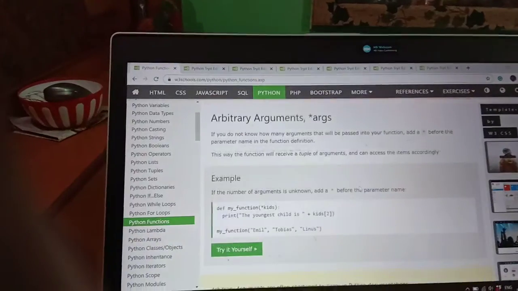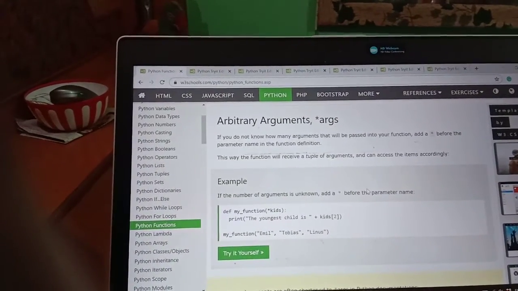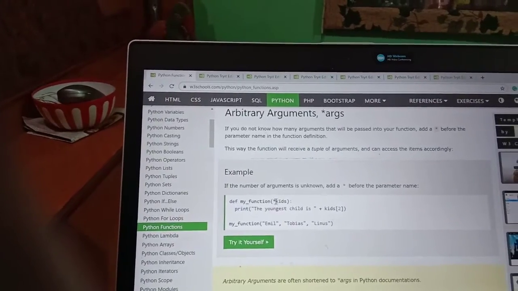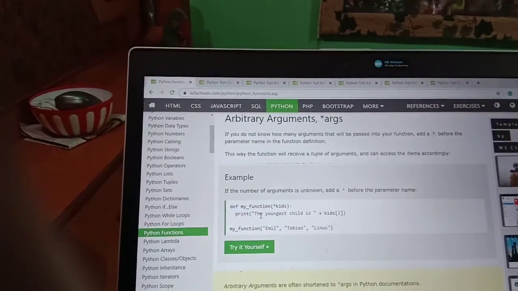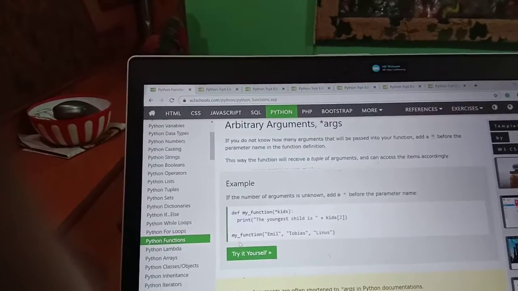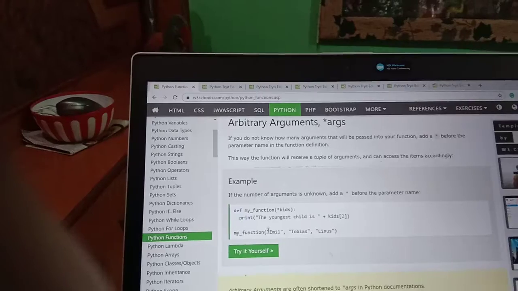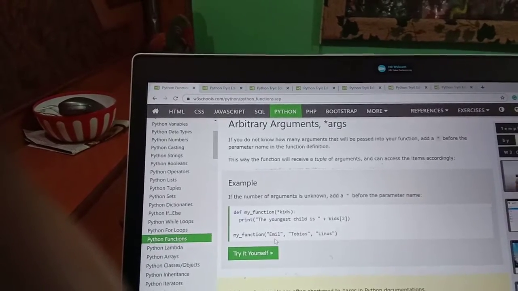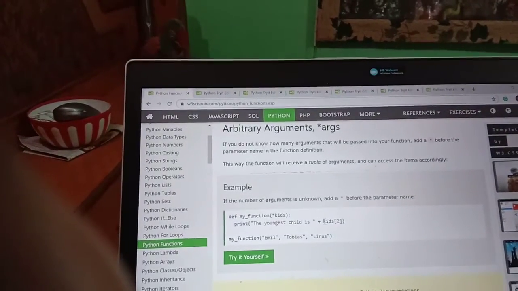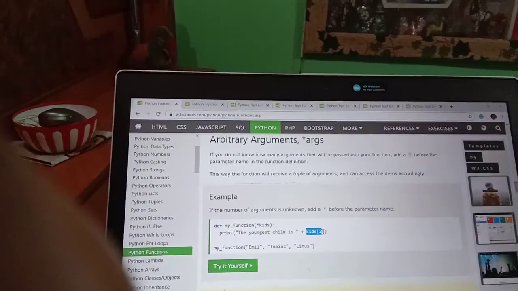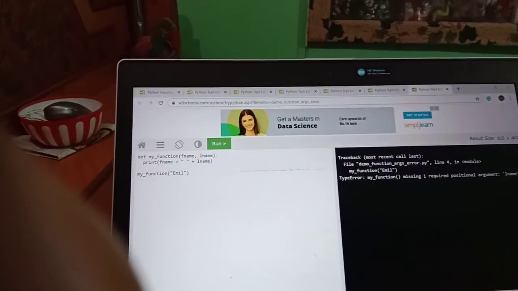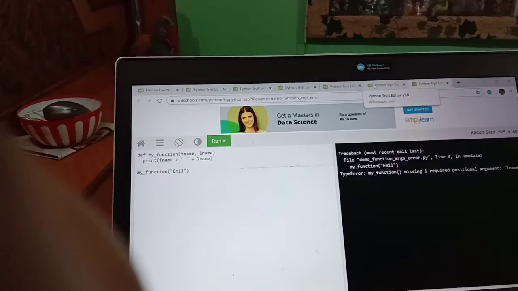Example, here we can see, if the number of arguments is unknown, add a star before the parameter name. Here we can see define my function star kids, print the youngest child is plus kids index 2. Now we call this function with Emil, Tobias and Linus, but in print we have called kids at the second position. So when we run this program, we will get output like this.